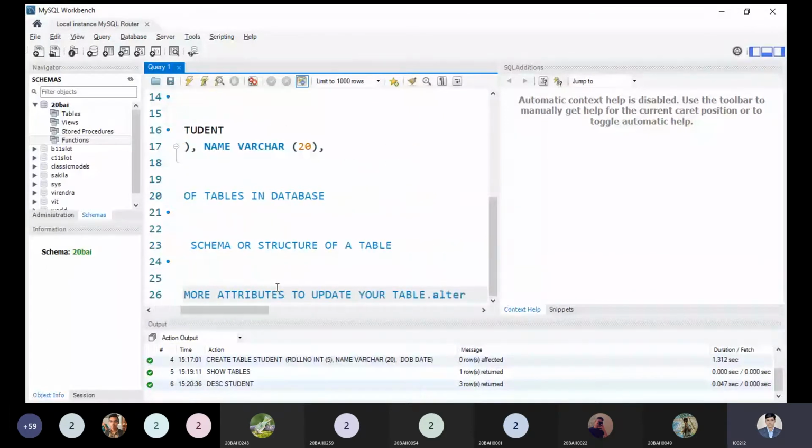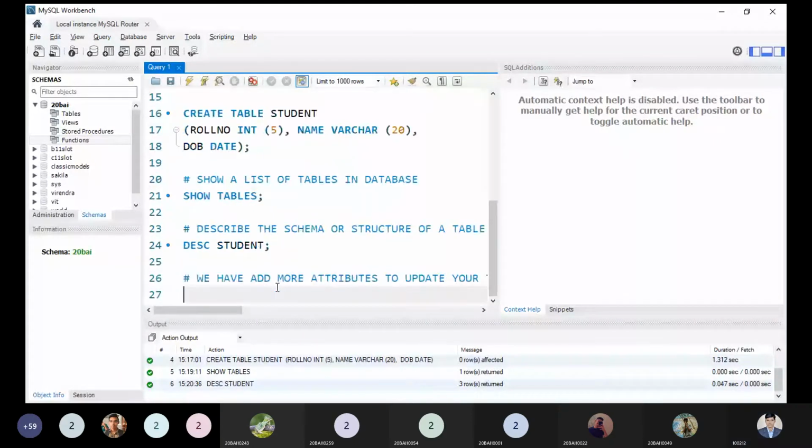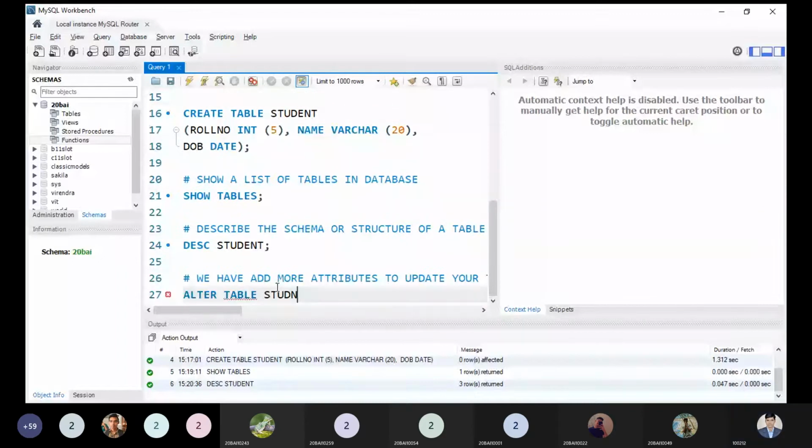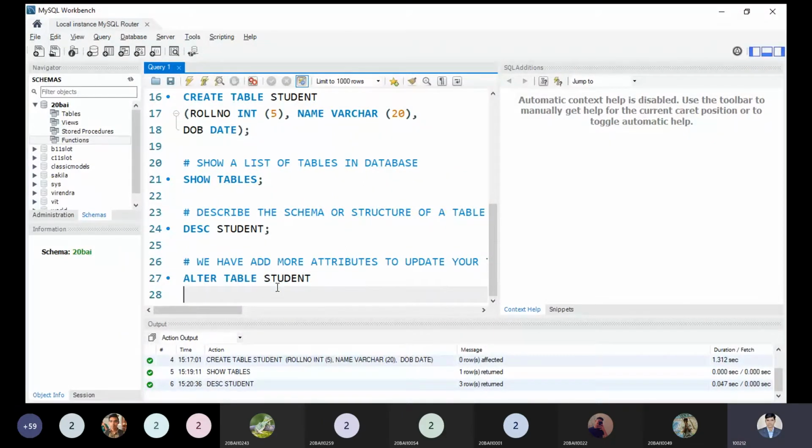Then what is the command? We have to use alter table and the table name. So which table do you want to alter? Student. So I need to write the table name, that is student. Alter table student,